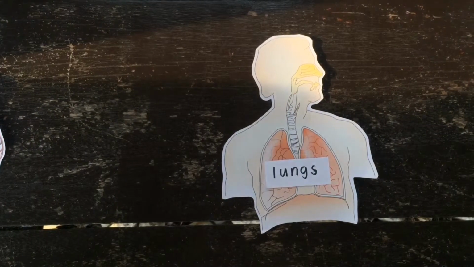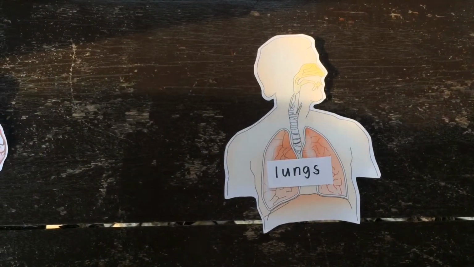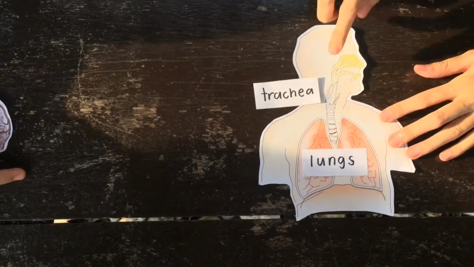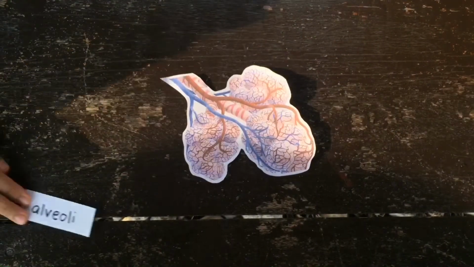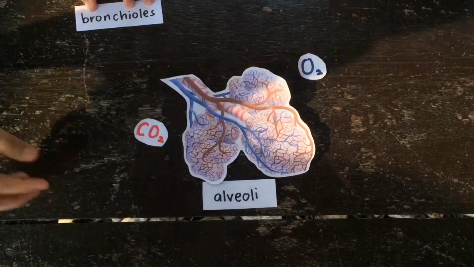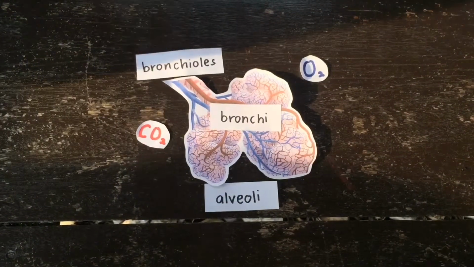Our respiratory system consists of important respiratory organs such as the lungs and the trachea. Inside our lungs, there are tiny little air sacs called the alveoli. Alveoli is the site of gas exchange. The gases involved in the gas exchange are carbon dioxide and oxygen.